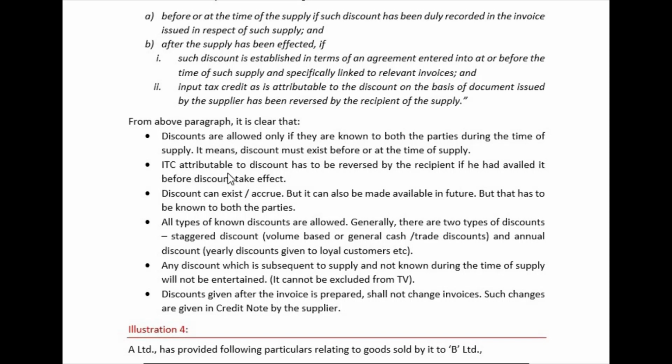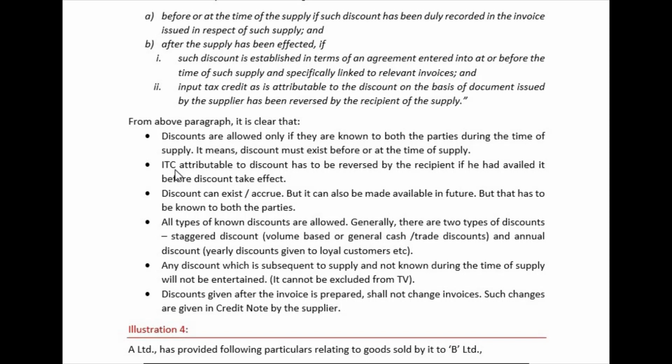Next, ITC attributable to the discount has to be reversed by the recipient if he had availed it before the discount took effect. It means if discount has taken place and it is known to both the parties before the time of supply, and then if you have taken ITC on such discounts, then fine.